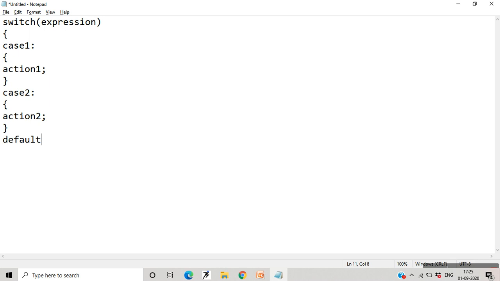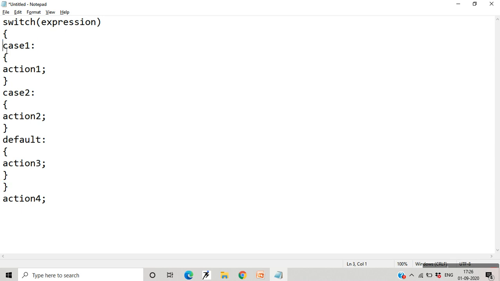And if none of the cases are true, then you have to give some default statement, which is carried out regardless of the expression value. So maybe action 3 in this case. And after this you give an action 4, which is evaluated regardless of the switch statement. So the switch statement starts over here and ends over here.